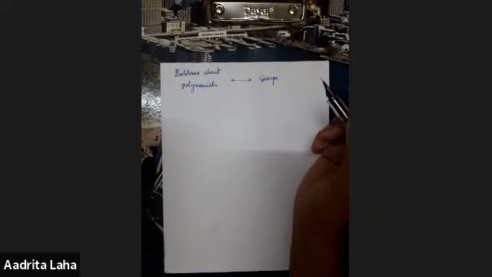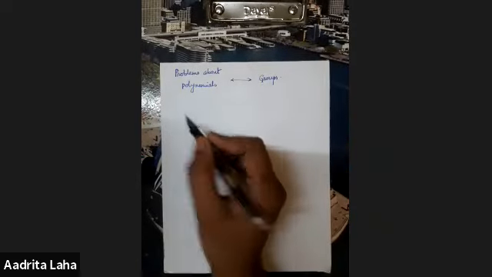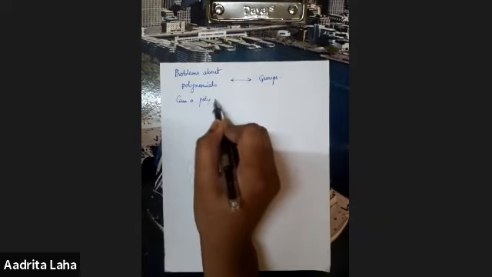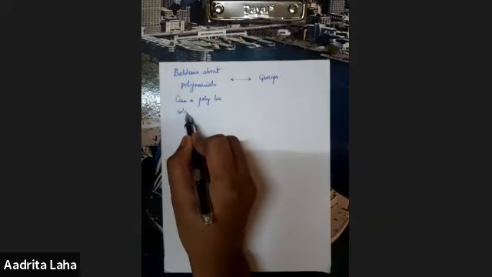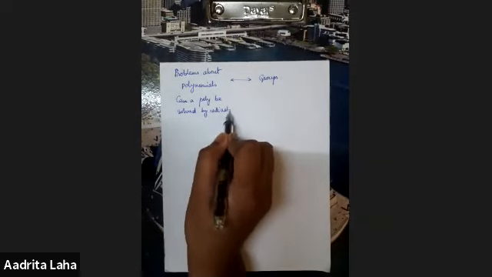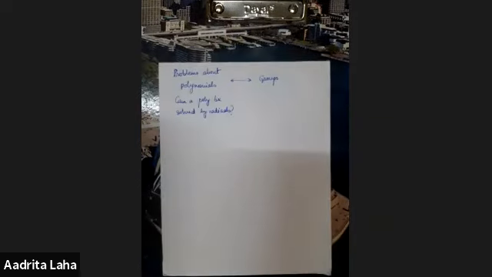Now, for example, there's a question: can a polynomial be solved by radicals? Now, we know very well that for degree 2, it's solvable. We know the Sridharacharya formula with which we can get the roots of a degree 2 polynomial.